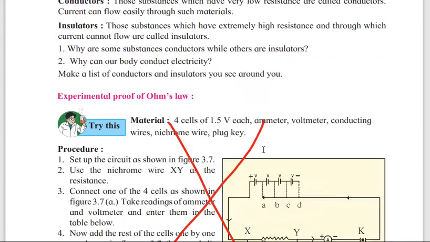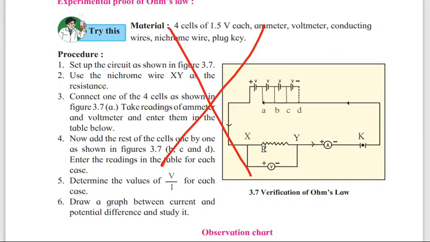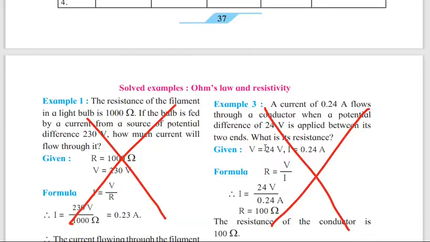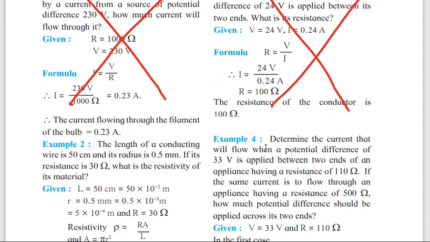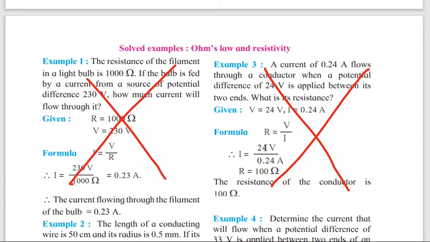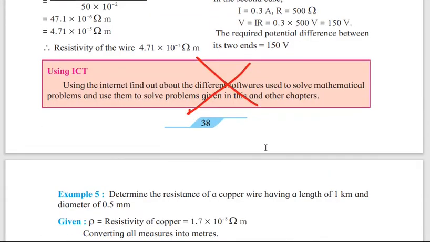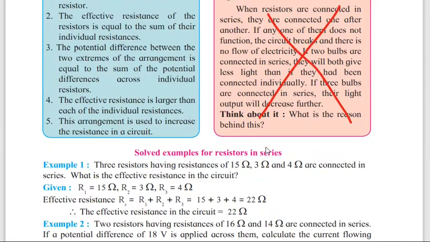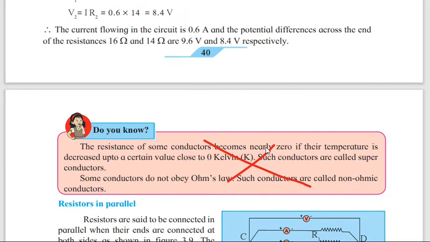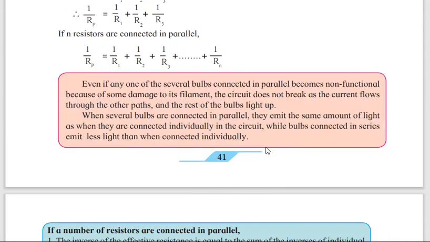Okay, next you have conductor and insulator, you have to write about that. Then here page number 37, again try this is not there. Then here solved example, that is page number 38, first and third is not there. Okay, second and fourth will be there. Using ICT again is not there. Then do you know, again has been cancelled. Page number 41, do you know is again cancelled.